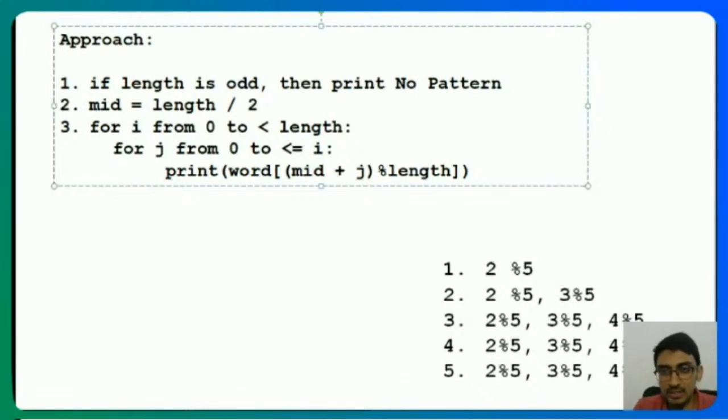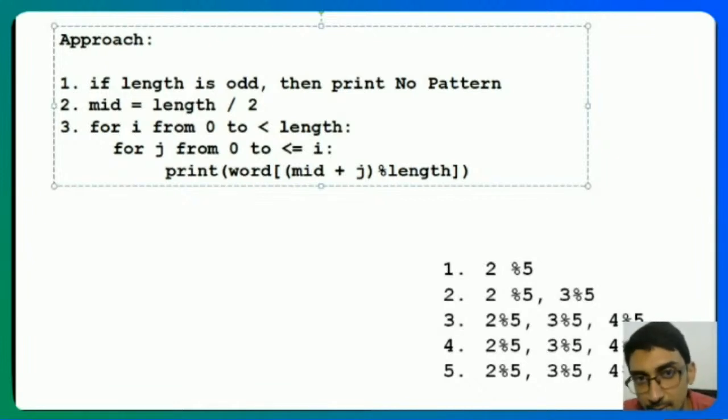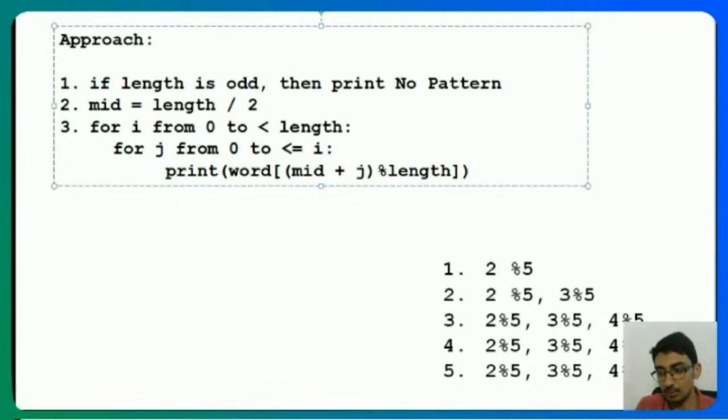You can also write an if condition: if it's greater than length, then subtract the length. You can do all of that as well, but the modulo length does exactly that. Right? So is the approach clear, everybody? Are you guys getting the approach first? If you got the approach, let me know. Please say yes. If you want me to repeat the approach, let me know, because then we'll code the approach. So do let me know if you've understood the approach.